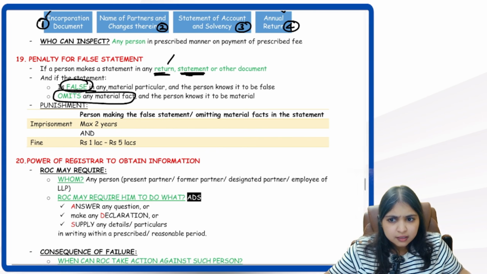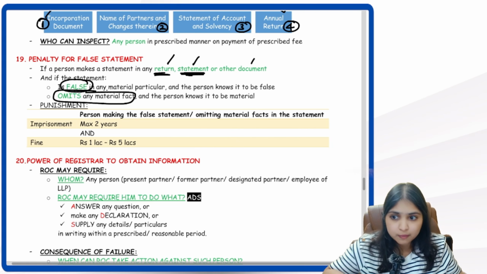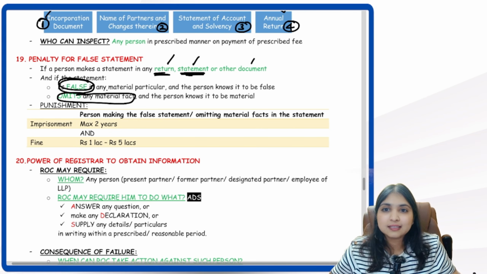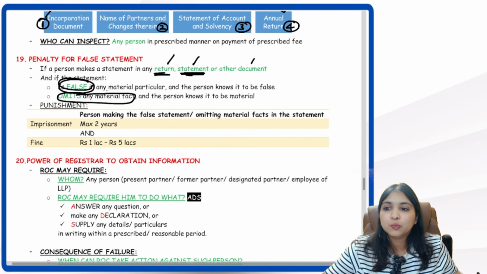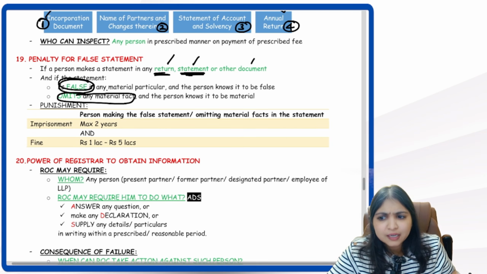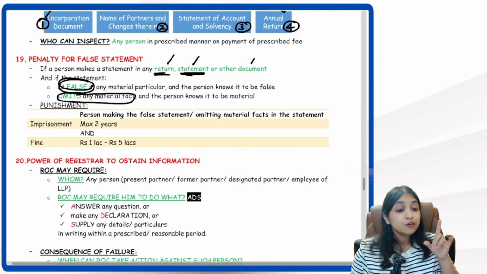So any return, any statement, any document which we are filing, if there is a false statement or if we have omitted material fact, then the person who made the statement will be punished. Punishment will be maximum 2 years imprisonment and 1 lakh to 5 lakhs fine. Okay, so this is penalty for false statement.